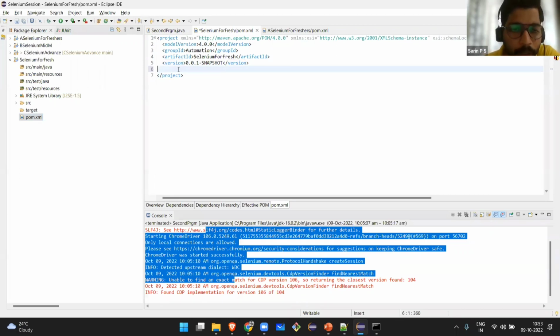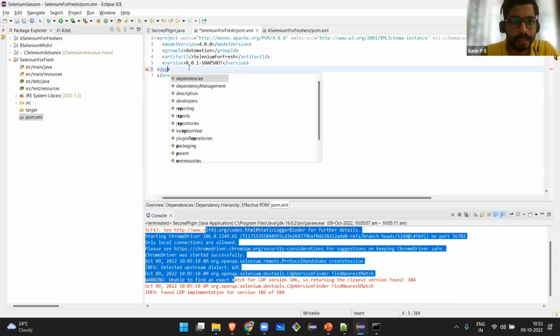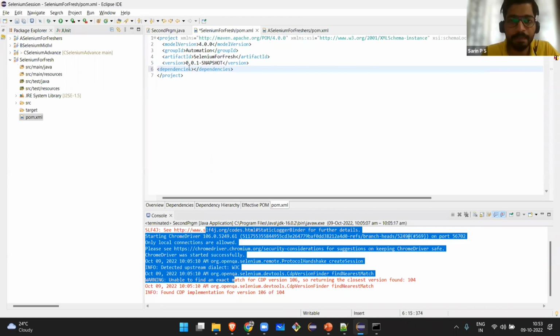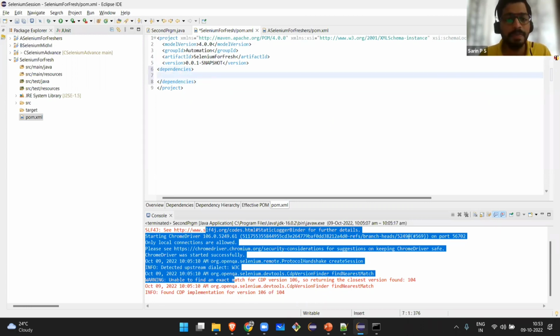So let me add the dependencies. Right below the version, we will be adding the dependencies. We have this dependencies stack. Basically, dependencies is plural, which means we are going to add multiple dependencies inside this stack. The first dependency will be, like you all know, Java doesn't know anything about Selenium, so we have to introduce Selenium to our IDE. That is what I'm going to do right now.